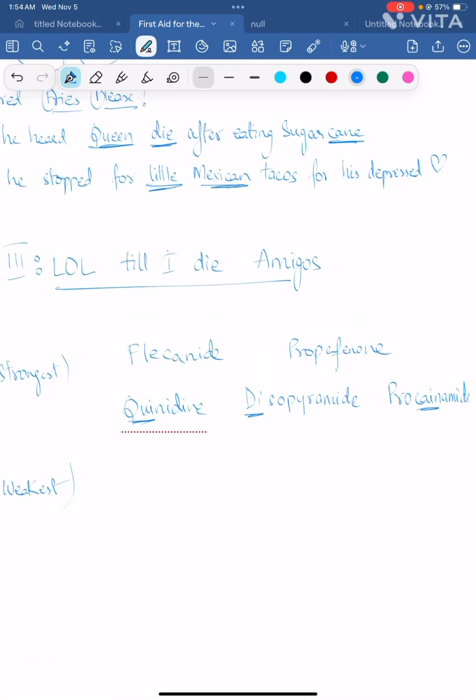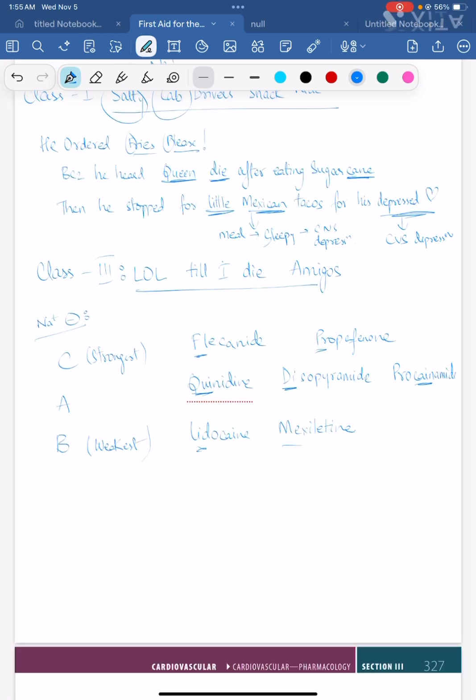Next is little Mexican tacos, that is lidocaine and mexiletine. Depressed heart is cardiovascular depression. And after a good meal, you have sedation, a sleepy effect, right? You feel sleepy. This will cause CNS depression. Now let's talk about the side effects. C is contraindicated in MI, can't use. Okay, C, can't use in MI. B, best for MI. Right, this is all you have to remember for these two classes.